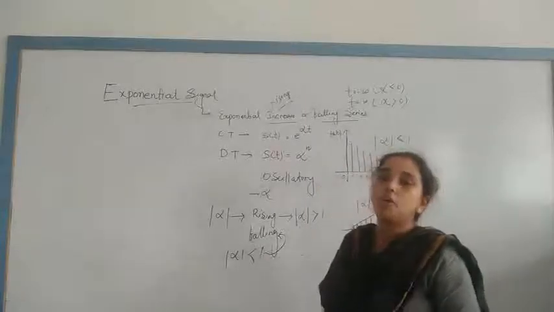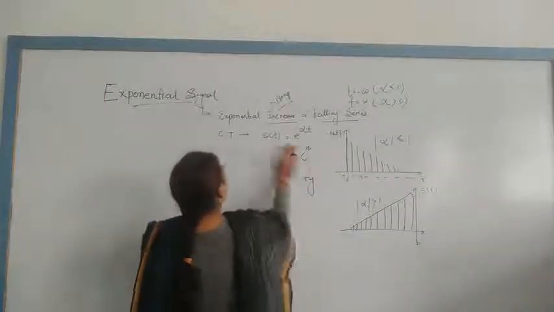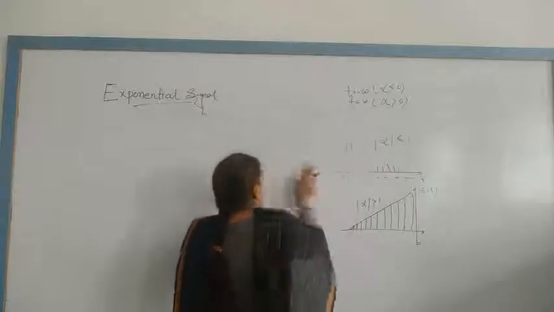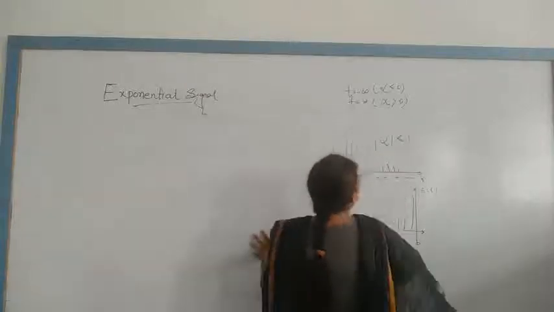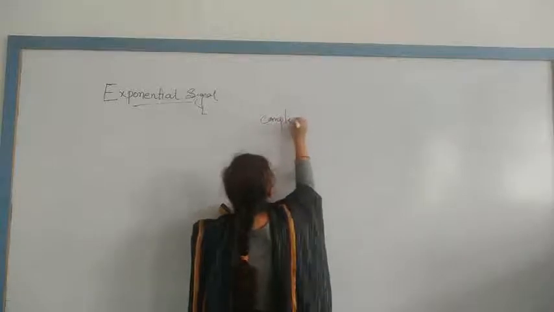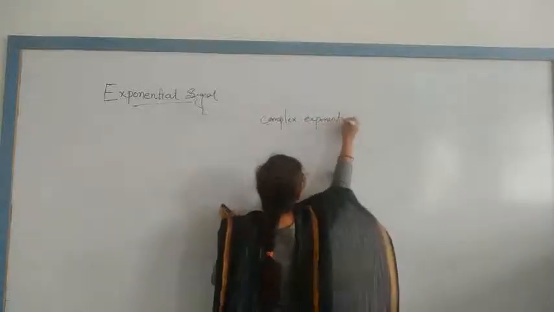The third one is the complex exponential signal. I erase all those things. After that I will discuss what a complex exponential signal is.